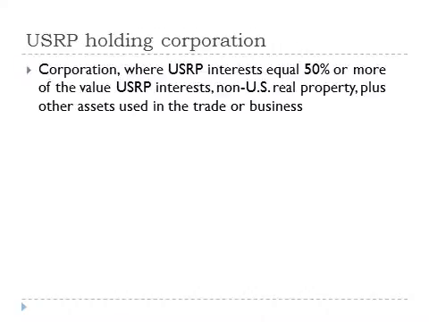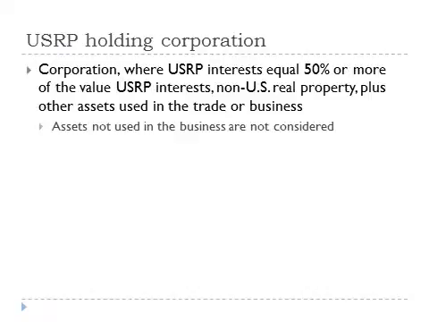For purposes of the rules cited in the previous slide, a real property holding company is any corporation if the fair market value of its U.S. real property interests equals or exceeds 50% of the sum of the fair value of the corporation's U.S. real property interests, non-U.S. real property, plus other assets used in the trade or business. Note that assets not used in the business, such as a portfolio of securities, are not considered for purposes of the 50% test.